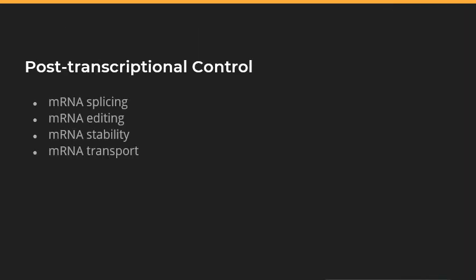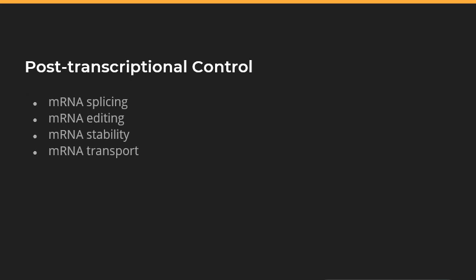So now let's talk about post-transcriptional control. Post-transcriptional control in genetics refers to the regulation of gene expression that occurs after the process of transcription has taken place. Transcription is the synthesis of mRNA from DNA, and it is the first step in gene expression. Post-transcriptional control mechanisms allow cells to further fine-tune and regulate gene expression by influencing the fate of mRNA molecules before they are translated into proteins.